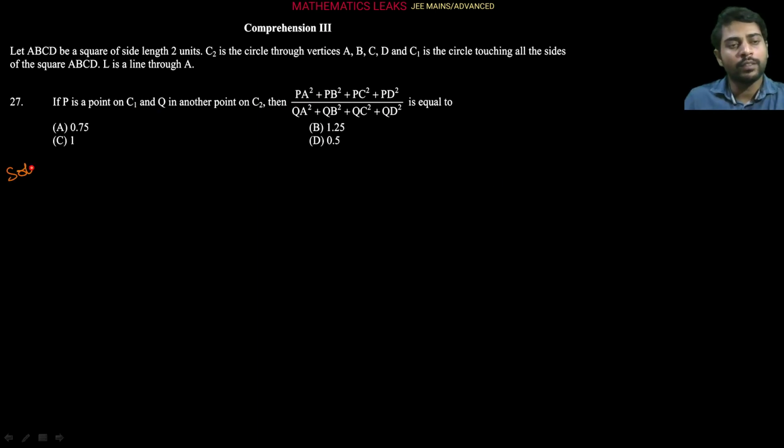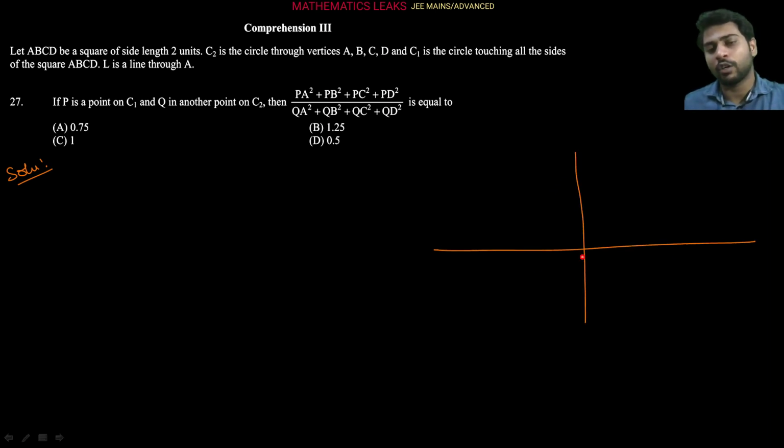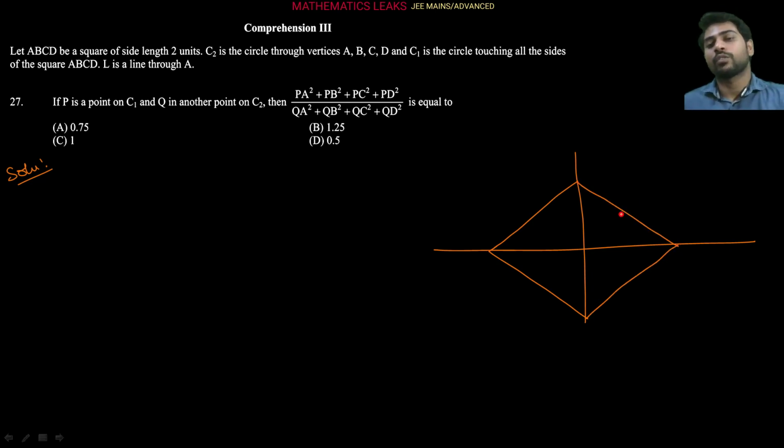So let's solve it. Let's draw a figure and put all the information in this figure, so we can easily observe. Let's suppose there is a square of side length 2 units, that it is, right? So this length is 2.